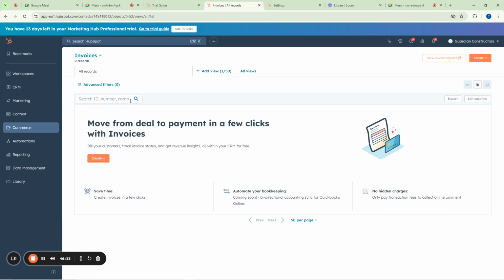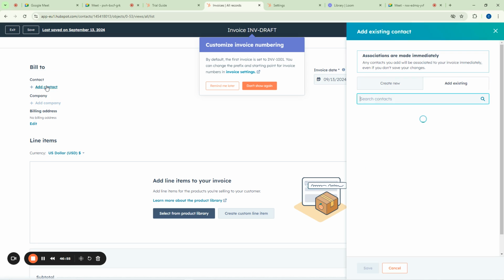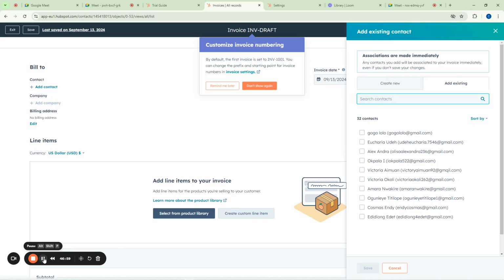So we'll now come here. You see now they say move from ID payment in a few clicks with invoices. So you can now come here and click on create invoice. So it's a one-time invoice. You can click on it, and with that it means that this person has actually bought from us, and we are trying to give her the bill that she has to pay us. So you can come here and click on add contact.